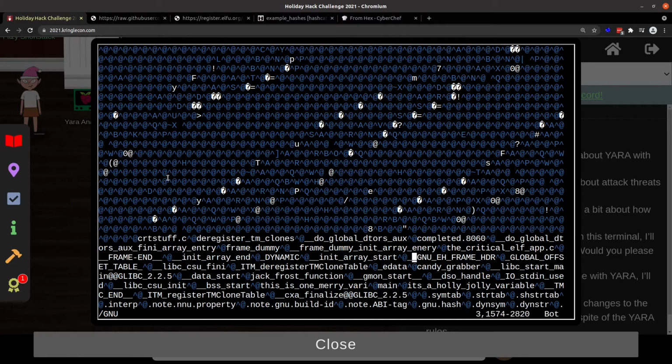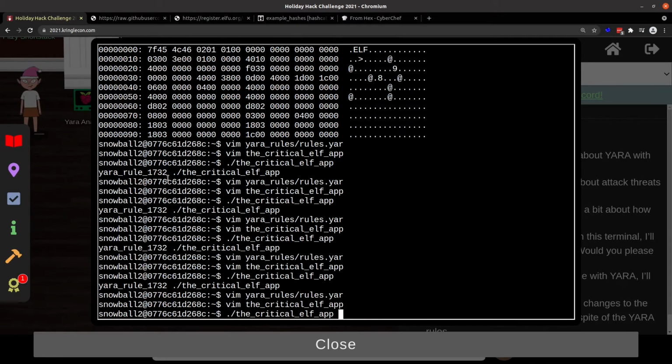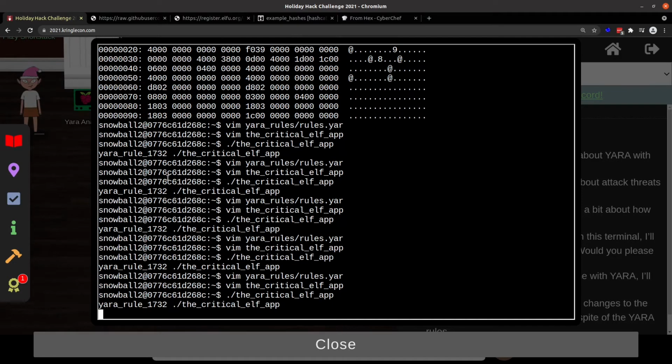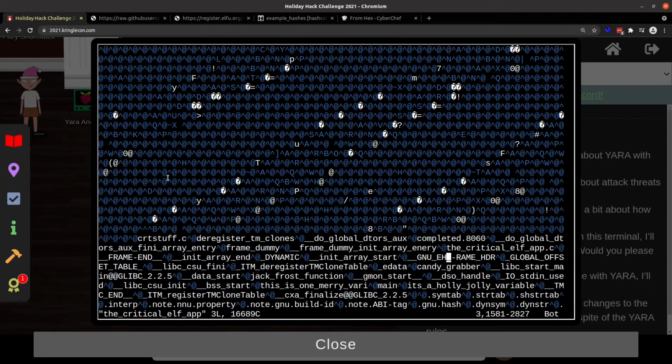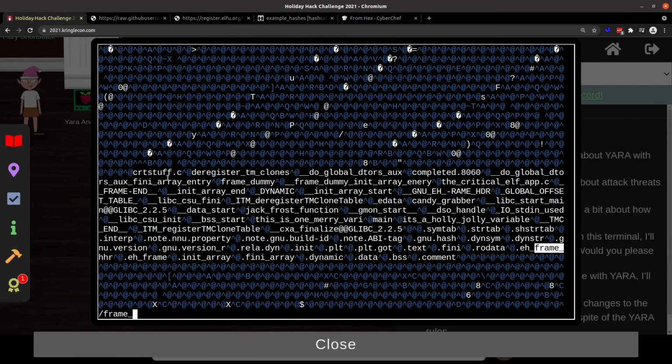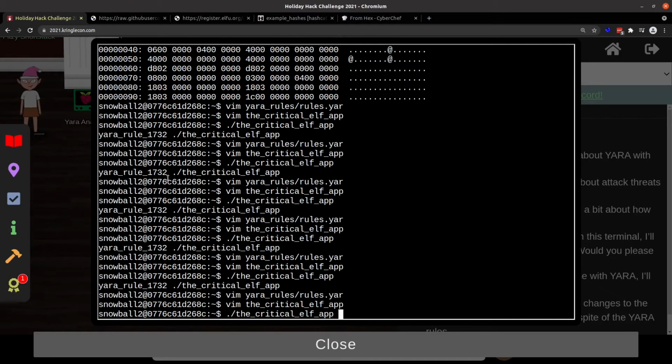GNU. And we'll just replace one of those with a dash. Run it. If I remember correctly, one of these is going to cause a break. Let's see. So the next one is frame dummy. There we go. We've now changed it slightly so it still doesn't match.